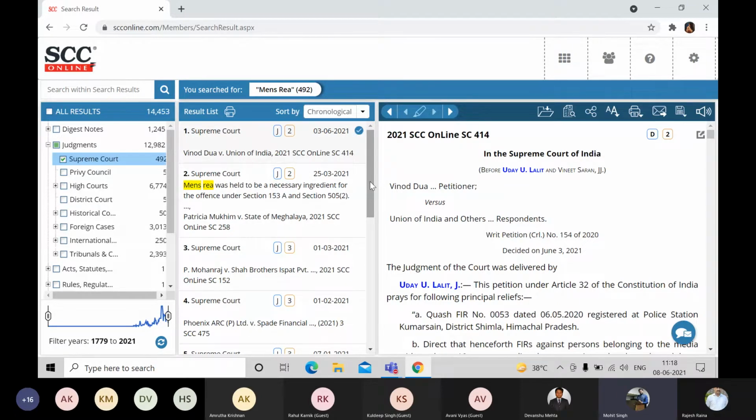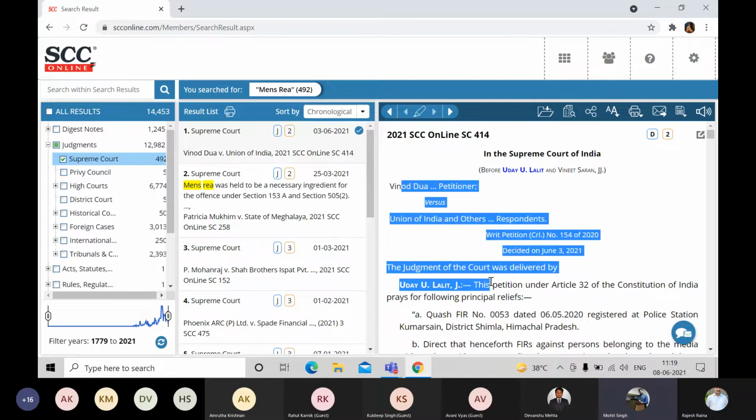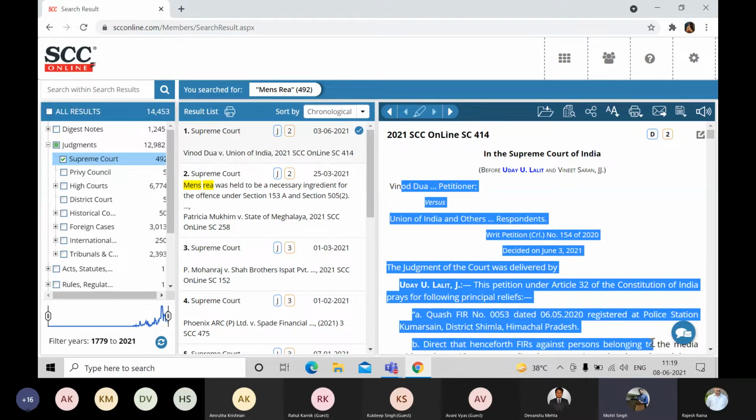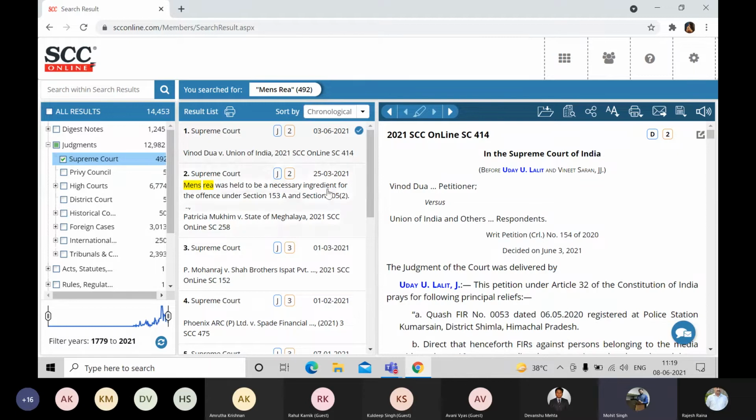However, I would just like to bring this to your attention, members, that whenever you're looking at a very recent judgment, just like this one, decided on 3rd of June, you might not find the head notes or the case summary made by the editors of Eastern Book Company because it is in process right now. And that is very beneficial for you if you wanted to copy anything. In case you wanted to copy anything from this judgment, you can certainly highlight anything over here and copy it. But the moment head notes come in, then there's a different story altogether.